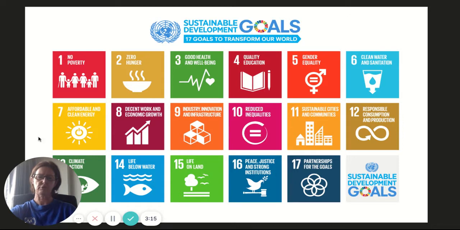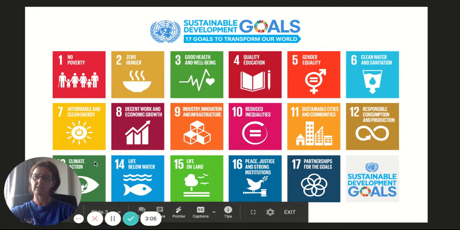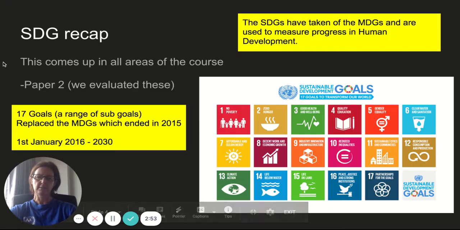So if I make progress and become a more sustainable city and a more sustainable community, then hopefully that will have a positive impact on Goal 13, climate action. If I make progress on climate action, then I should make progress on 14 and 15, life below water and life on land. We've already talked a lot about these previously, so this is just a recap, and we have evaluated them.